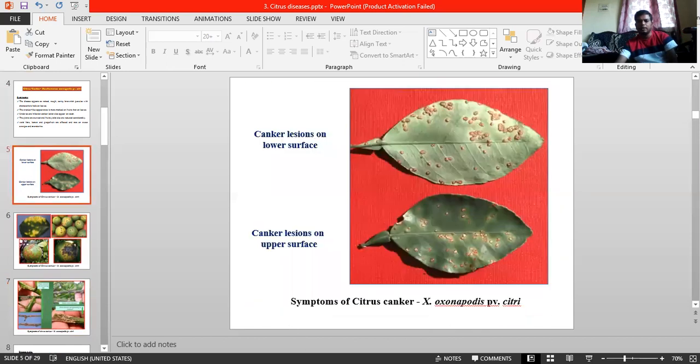Coming to the symptoms, before going to the symptoms, we can see the pathogen. The pathogen is a bacterium, Xanthomonas axonopodis pv. citri. Coming to the economic importance of the disease, this is a major thing. In India, citrus canker is endemic. See the word, it is endemic.